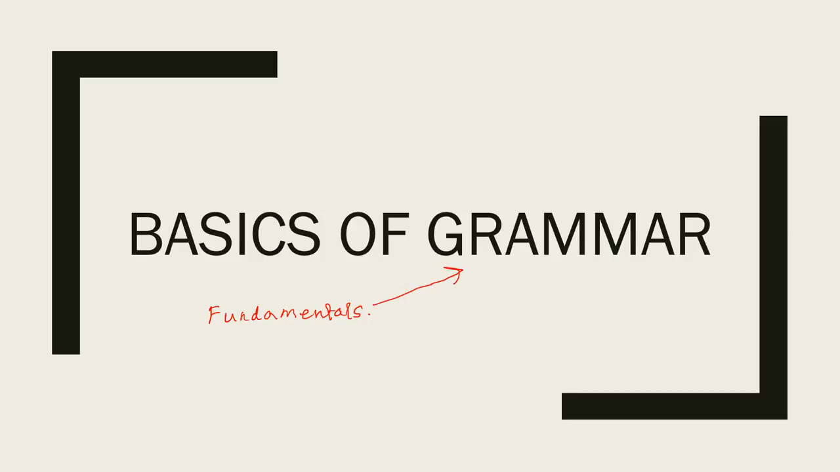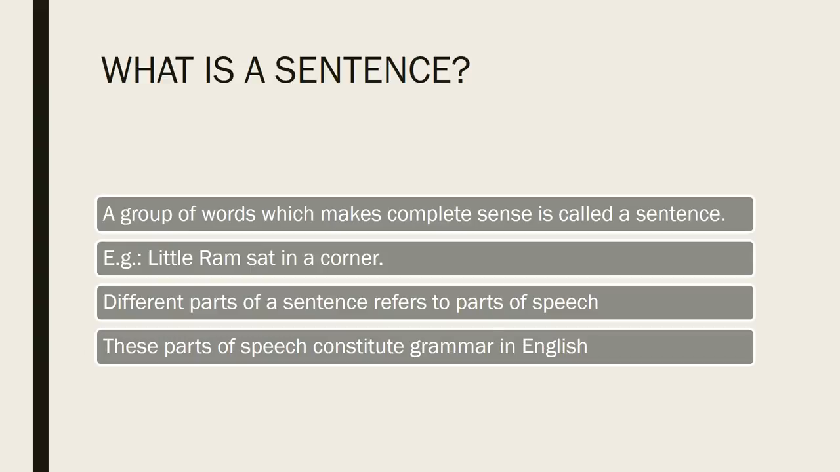We first need to understand what a sentence is. A group of words which make complete sense is called a sentence. For example, Little Ram sat in a corner. This sentence makes complete sense, therefore it is known as a sentence.